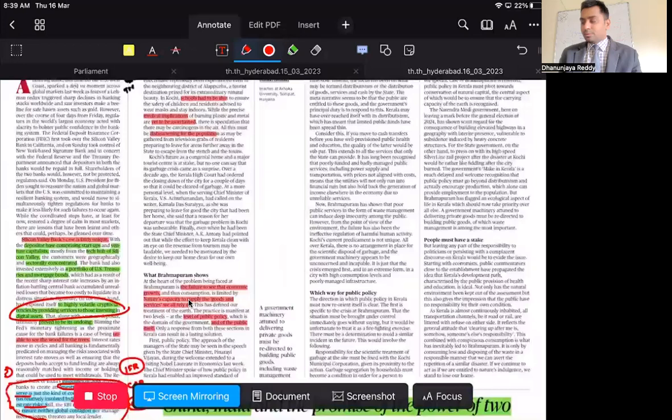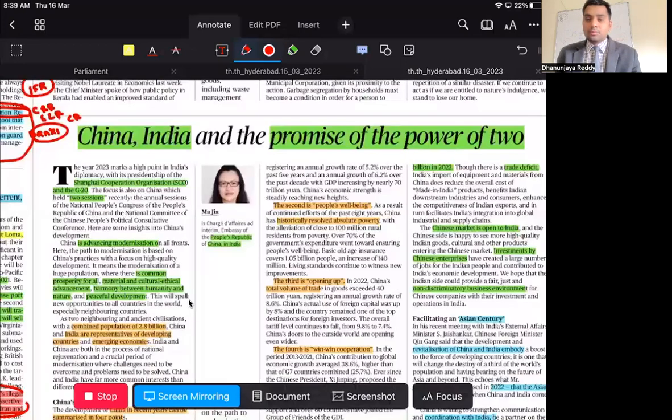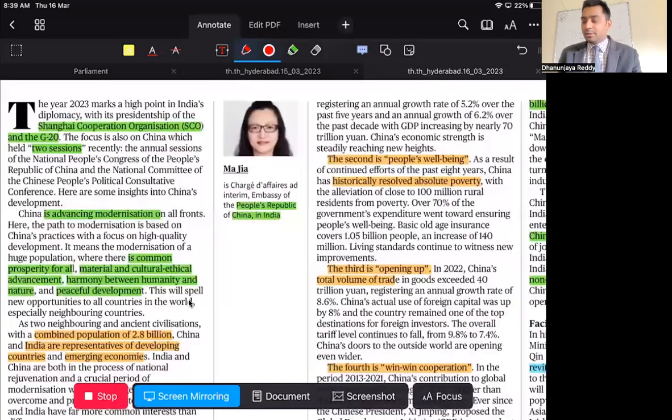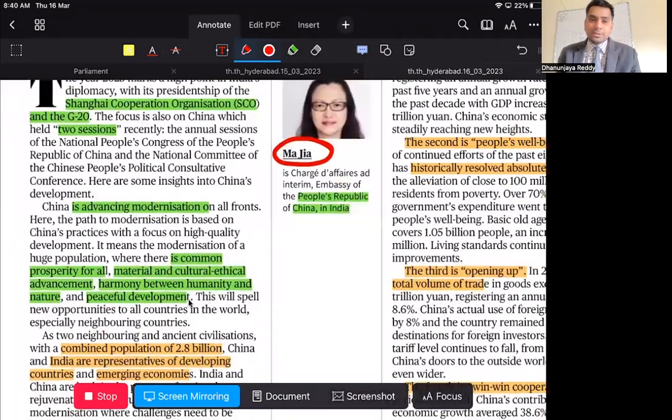Next one, China, India and the promise of the power of the two. So the power of the Asian century. This was written by Mazia, People's Republic of China Embassy. So she works for the embassy in India. Now, what she says is how India-China relationships are there. Obviously, she will be speaking on behalf of China, and she will be speaking on how we can build good relations.